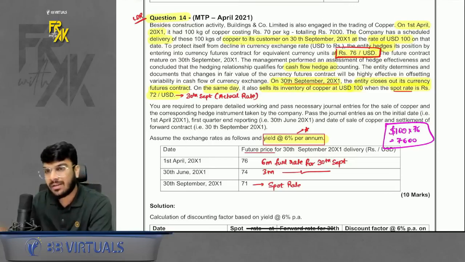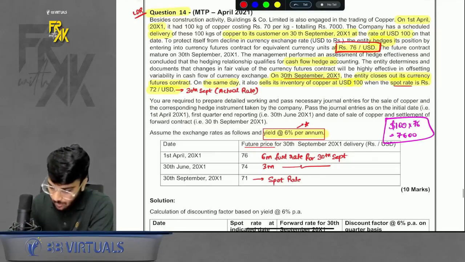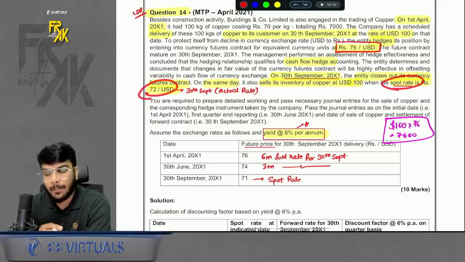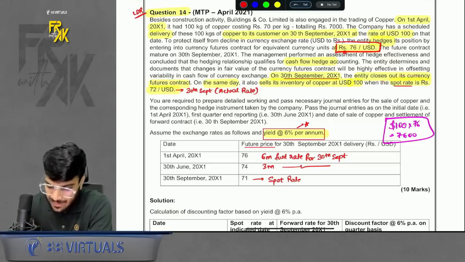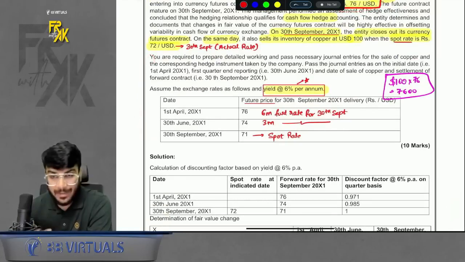Now, so we fixed the rate at 76 per USD. That means whatever the rate turns out to be, after 6 months when I receive dollars, I can convert them at rupees 76 per USD. Okay. Now, on 30th September, what is the spot rate? 72. It is given. But it doesn't matter to me. I will still convert at rupees 76 only. Okay. Now, further information is given of some prices.